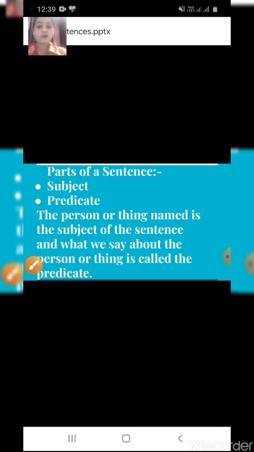Okay. Now one example. Sujata is reading. So what is the subject in this sentence and what is the predicate? We are talking about Sujata. So Sujata is the subject and is reading is the predicate. The main thing is Sujata. We are talking about a person, Sujata, in this sentence. So Sujata is the subject and the rest of the sentence, is reading a book, is reading a novel, becomes the predicate.